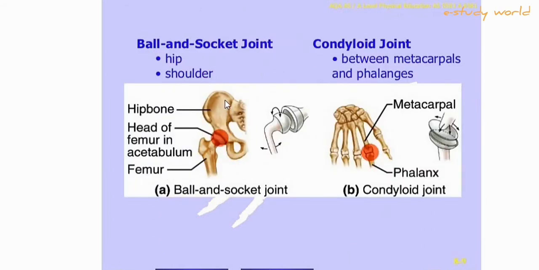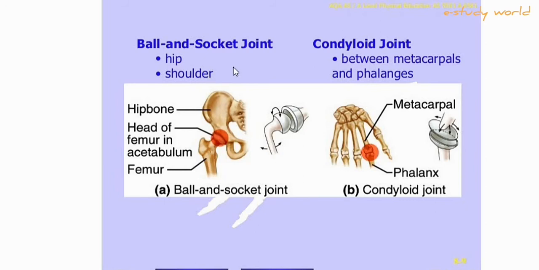This is the ball and socket joint. Here is the hip bone, the head of the femur, and the acetabular cavity of the hip bone. So this is the ball and socket joint. This type of joint is present in the hip and shoulder. The shoulder joint is also a ball and socket joint, between the head of the humerus and the glenoid cavity of the pectoral girdle.